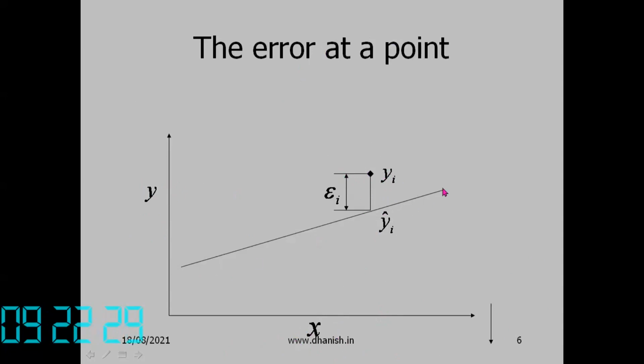Then the value predicted by the line is yi cap. The difference between the two, yi minus yi cap, is the residual. We are not calling it error because this is what is remaining after fitting the model. That is why it is called a residual. So epsilon i is the residual.